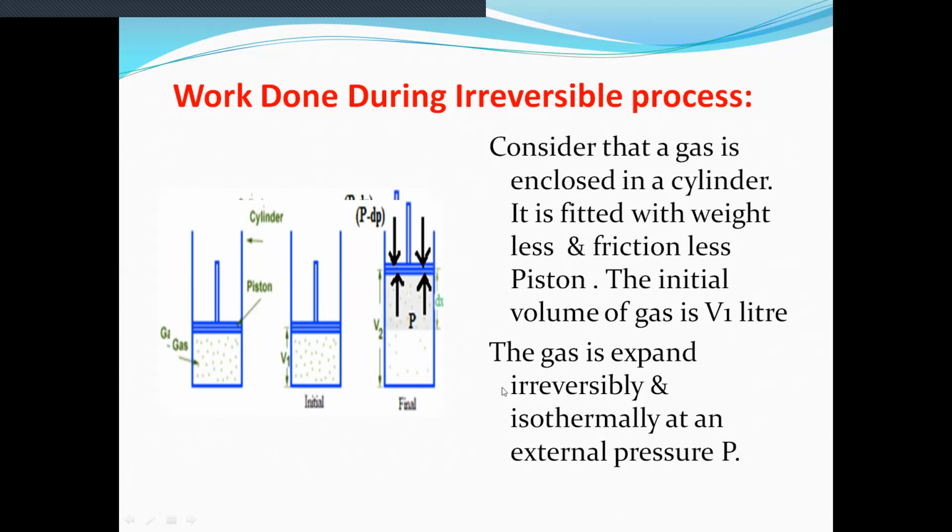The gas expands irreversibly and isothermally at an external pressure P, that is, the pressure acting on the piston is denoted by P.